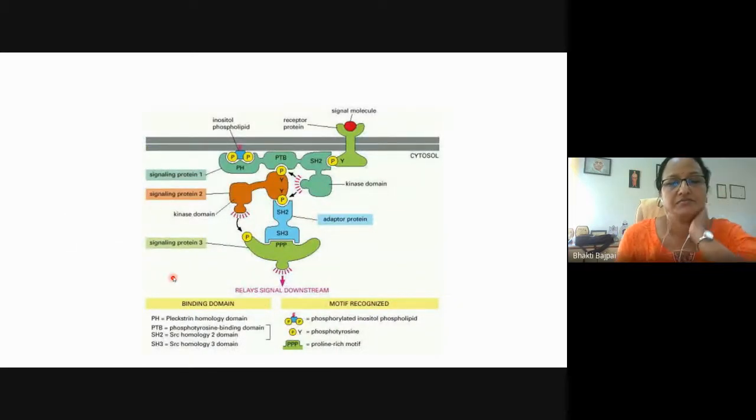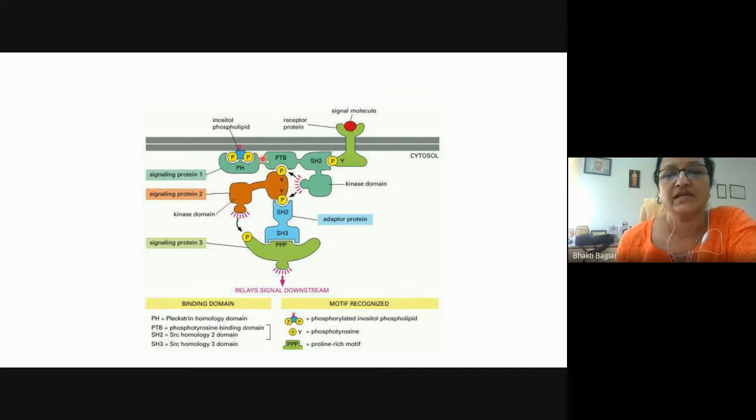This is one particular protein which is acting as a scaffold protein and which is holding different molecules together. This is the example of the adapter protein, which is holding the two signaling molecules together.